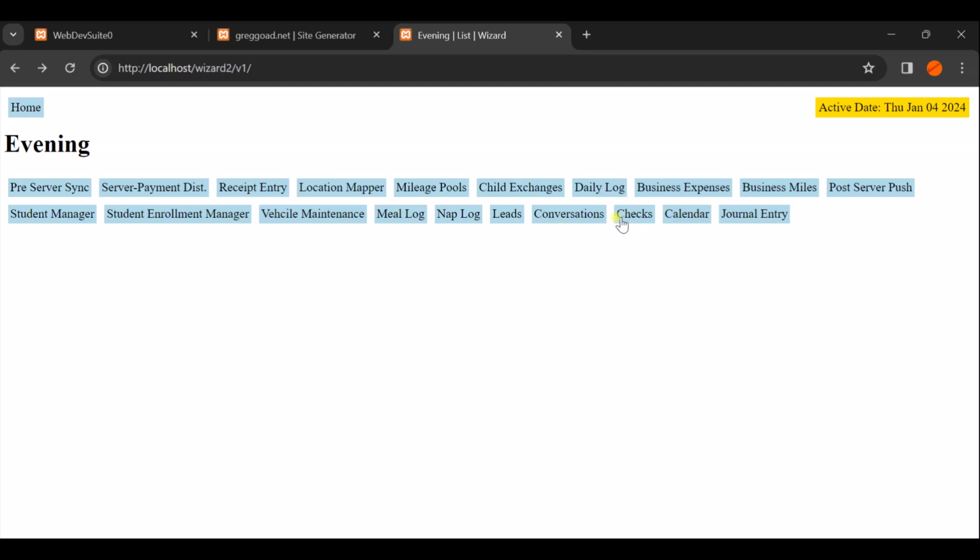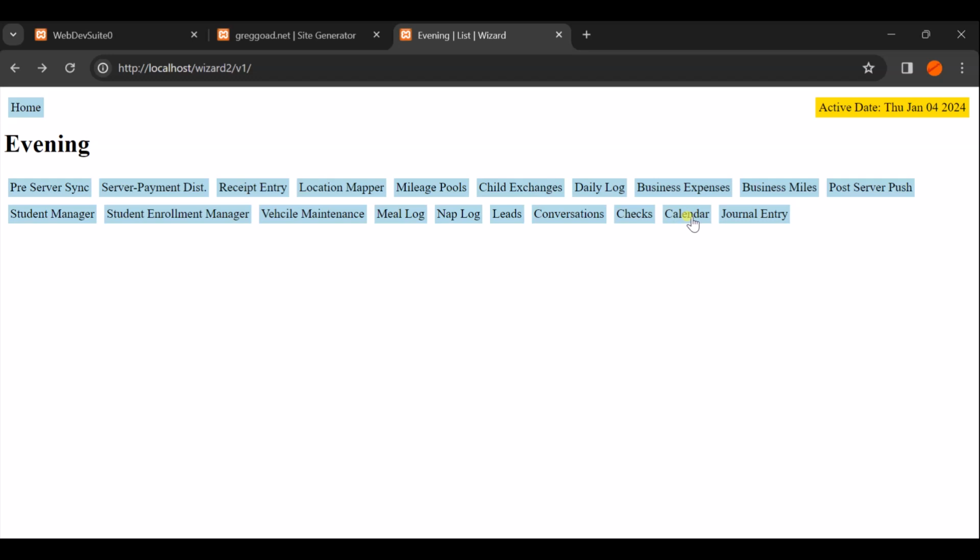The checks are things that I check every day. Like I check my bank account every day. I'm not going to go into some of these. I don't want to emit this personal information. But yeah, I check my bank account every day. I check my kids' PowerSchool every day, and write down what I see there.